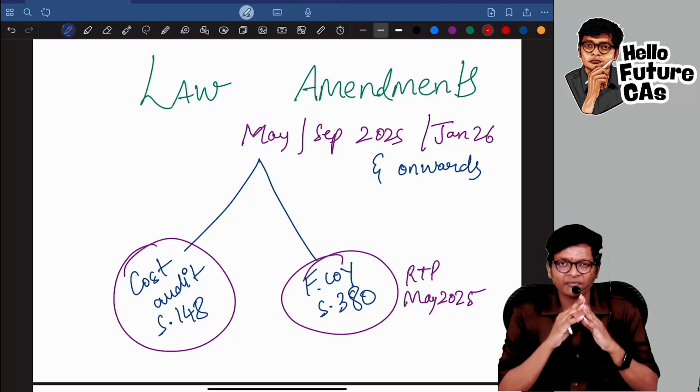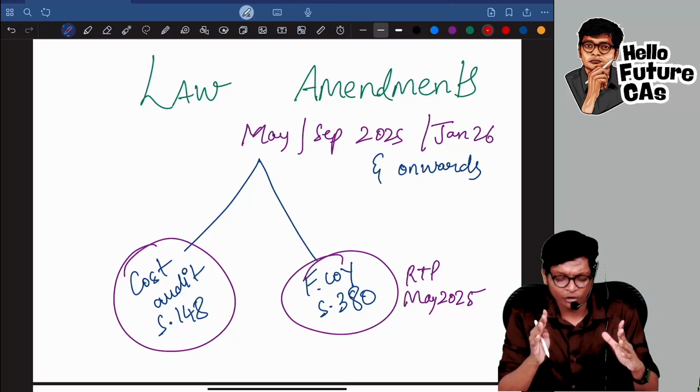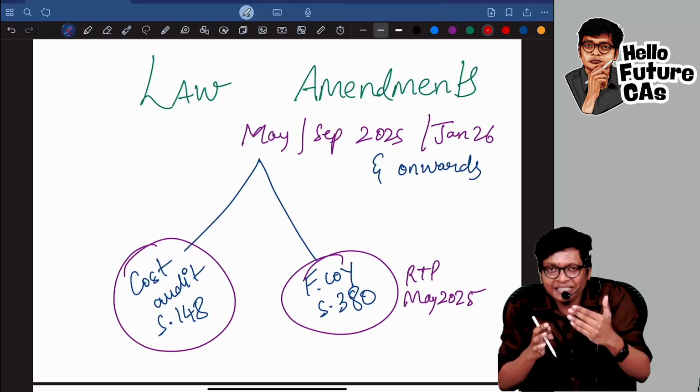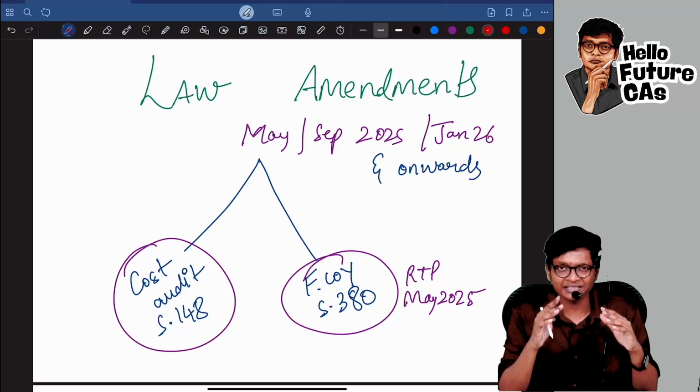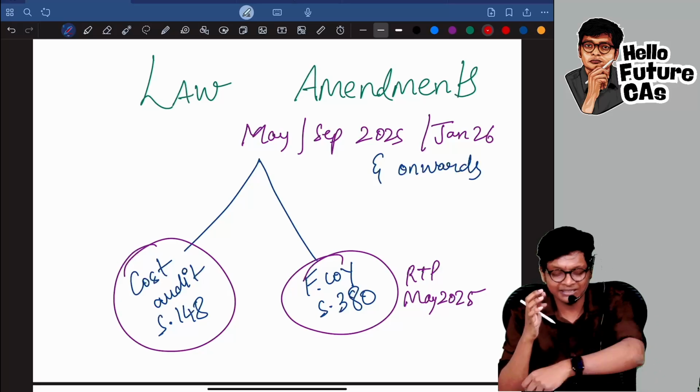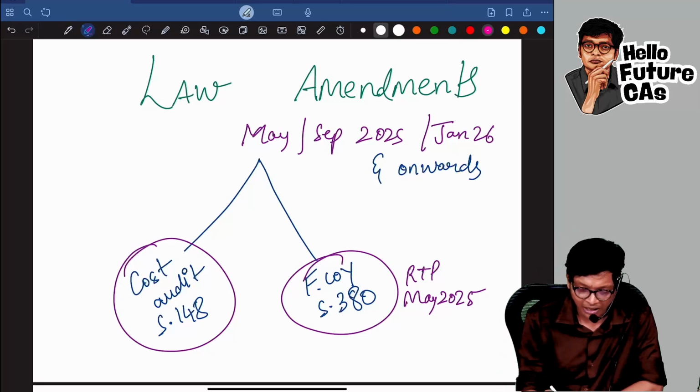Don't worry, whichever class you went to, whichever book you followed, I'm going to explain these two amendments in detail as if I'm teaching for the first time, and we will cover this and be ready with this in exam just in case it comes. Let me go to the RTP law amendment, the only amendment, foreign company.